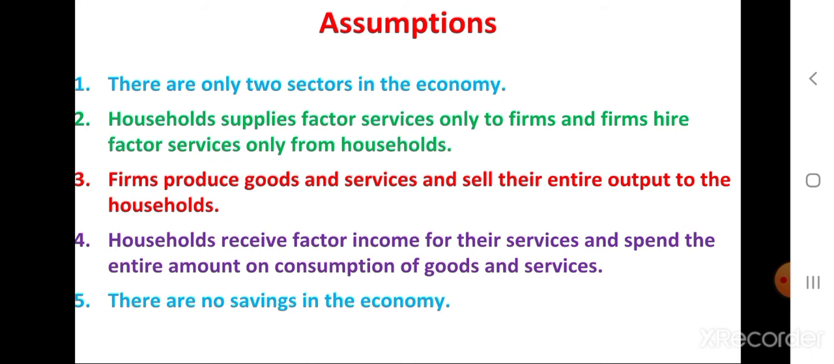What assumptions do we take? There are only two sectors in the economy. Household supplies factor services only to firms, and the firm hires factor services only from household. Firms produce goods and services and sell their entire output to the household. Household receive factor income for their services and spend the entire amount on consumption of goods and services, and there are no savings in the economy.